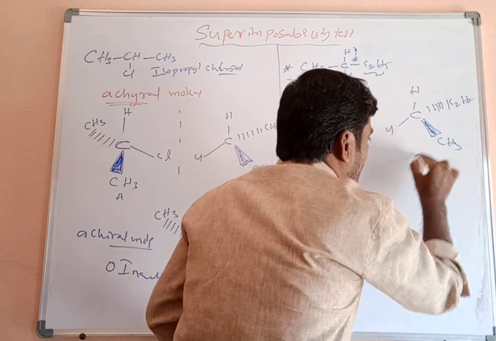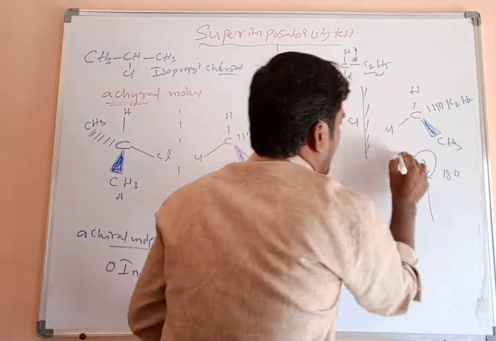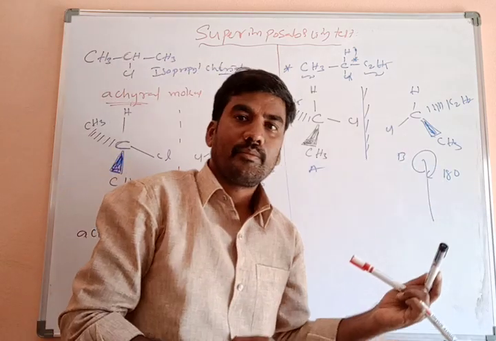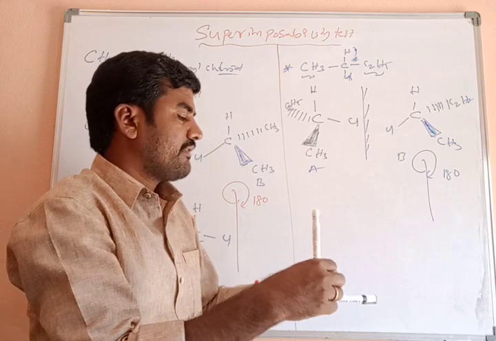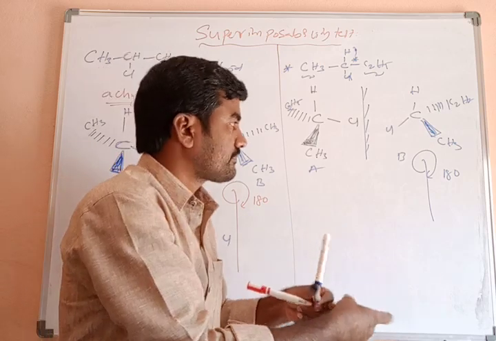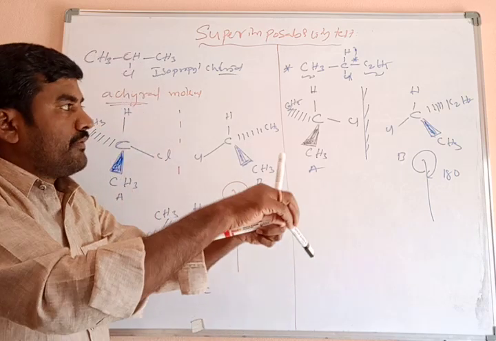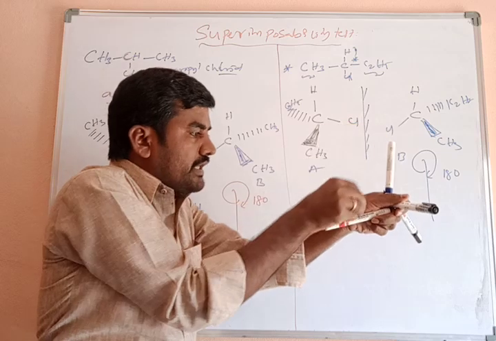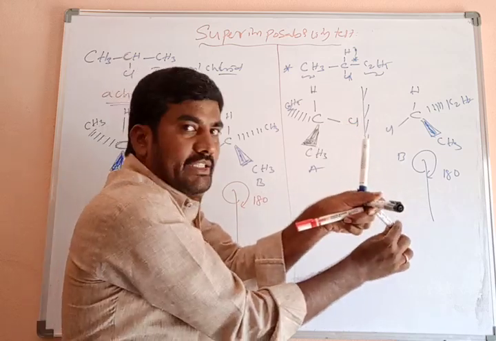When I rotate this image 180 degrees, for example, this is A and this is B. B is a mirror image of A. I am rotating this mirror image B by 180 degrees. Initially, this is the hydrogen atom and this is the chlorine atom, both there, with the CH3 group above the plane and the C2H5 ethyl group inside the plane.